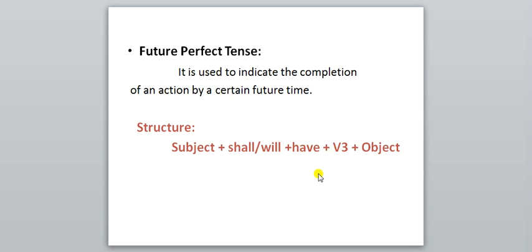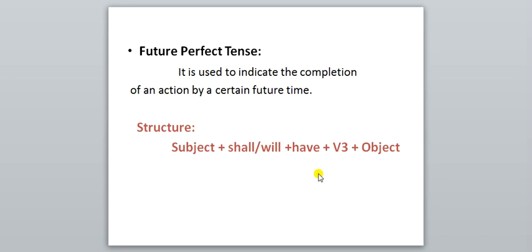Okay, in future perfect tense with all subjects, what is used? Have is only used with shall and will. So our sentence construction is subject plus shall/will plus have plus V3 plus object.